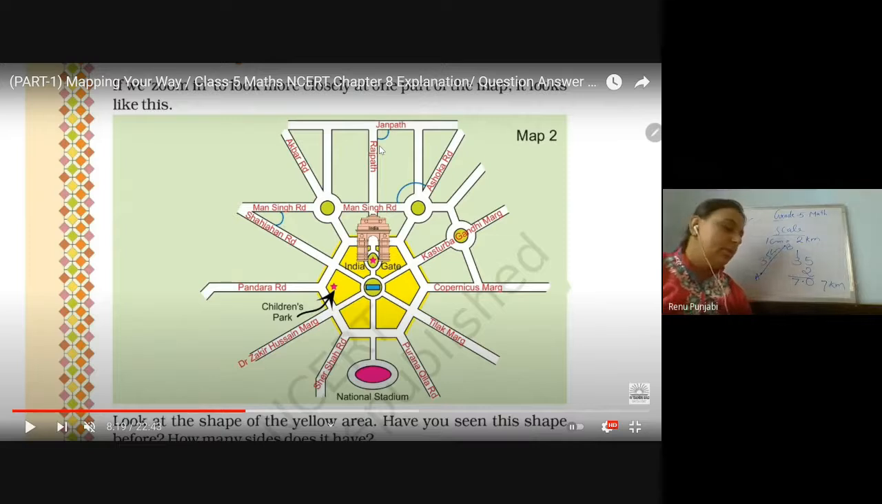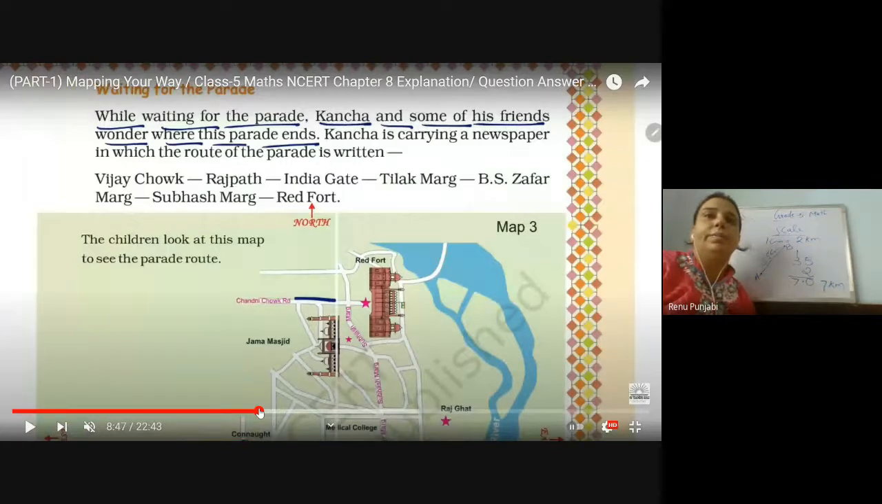राजपत. Okay, now go to the next page, page number 115. Waiting for the parade. Now here also some children are waiting for the parade. While waiting for the parade, Kancha and some of his friends wonder where this parade ends. अब ये सब चिंता हो गई कि where this parade ends. कितनी लंबी parade होगी? Kancha is carrying a newspaper.